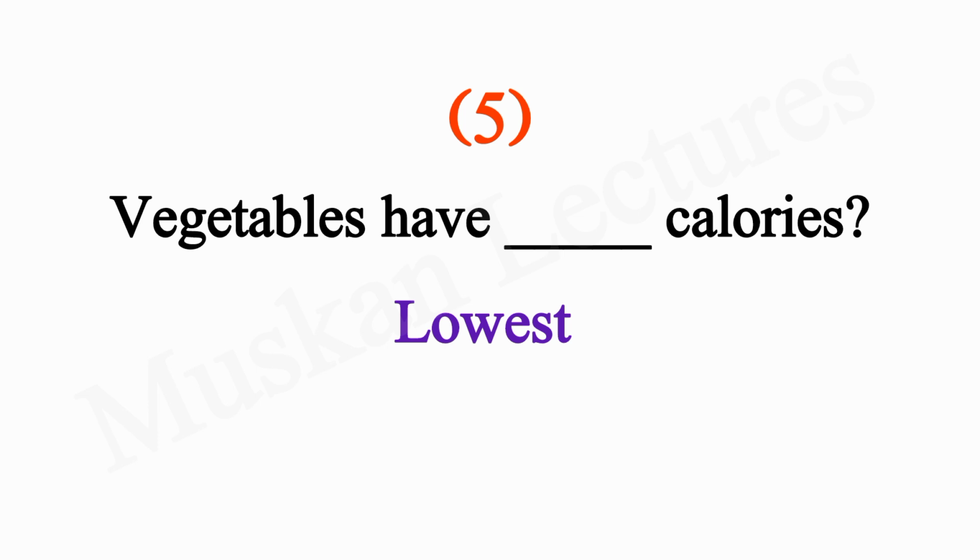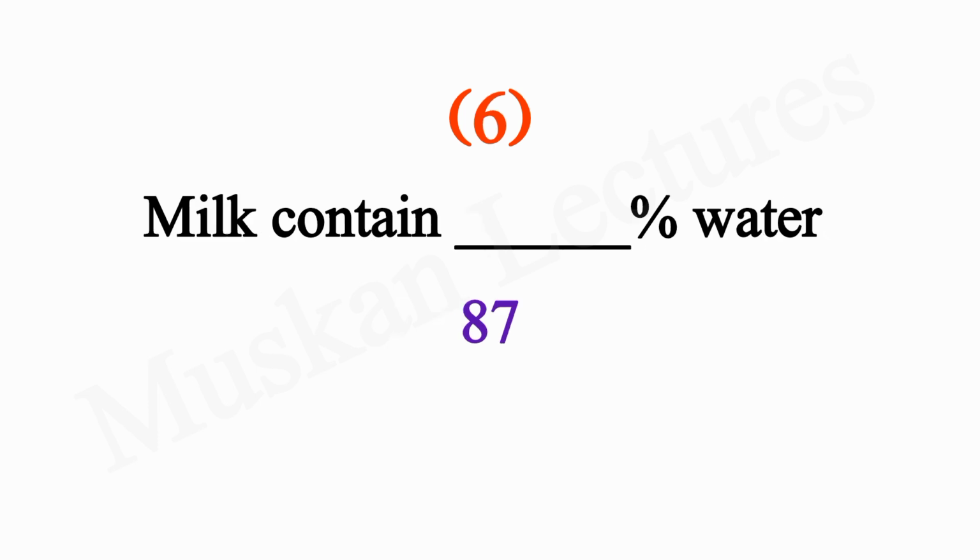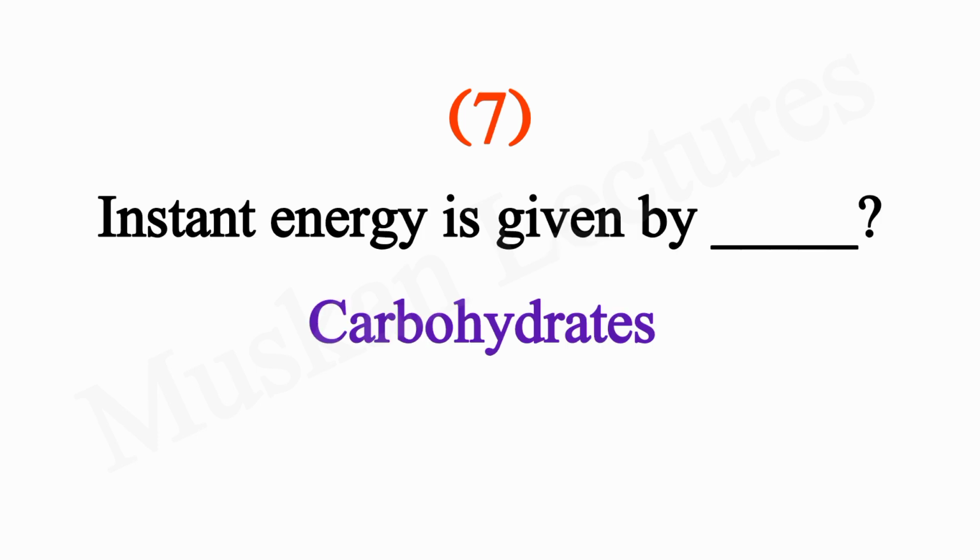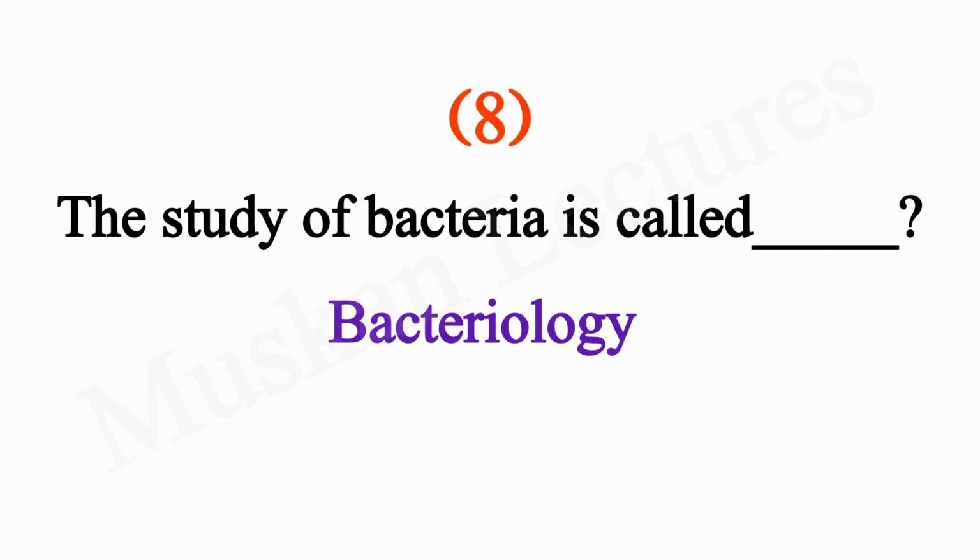Vegetables have dash calories. Lowest. Milk contain dash percent of water. 87. Instant energy is given by carbohydrates. The study of bacteria is called bacteriology.